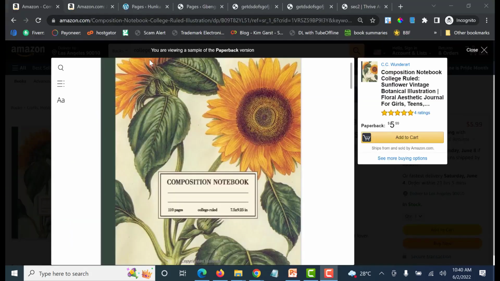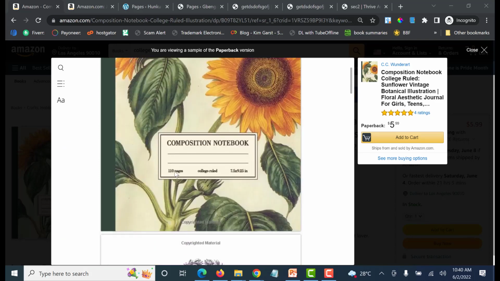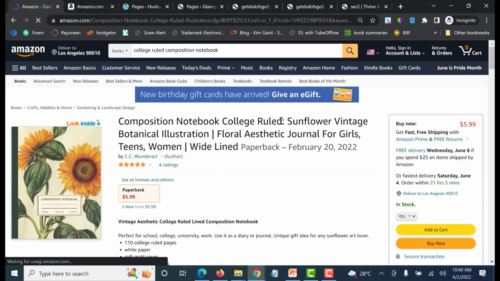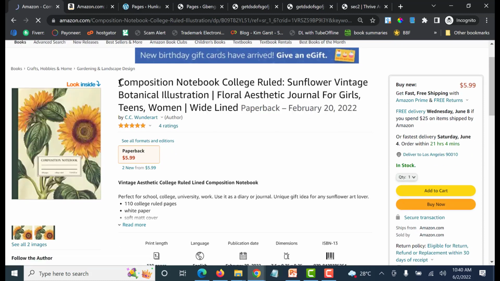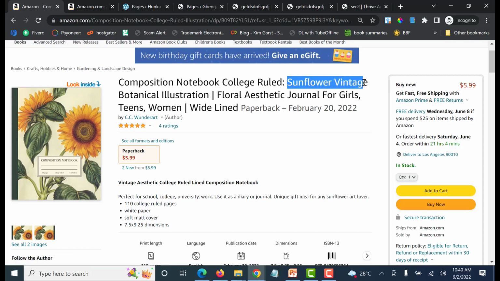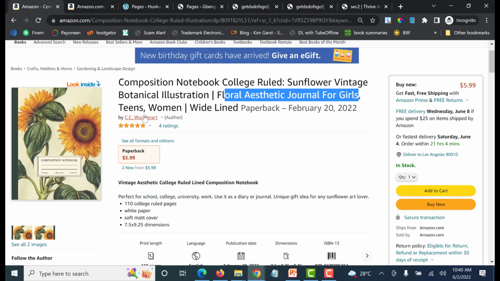All right. So see the cover that we saw earlier, composition notebook, college rule. It has everything there, and I think this is even a smart one because you can see the pages in here. You can see the size in inches. You can see that it's college rule. So I think this is a very smart one to do. He has the headline. What he has in the title rather is actually on the page, but you're just seeing composition notebook because the college rule is just somewhere down here. Okay. So you can see now that it has sunflower vintage, botanical illustration, floral, aesthetic journals for girls, teen women,